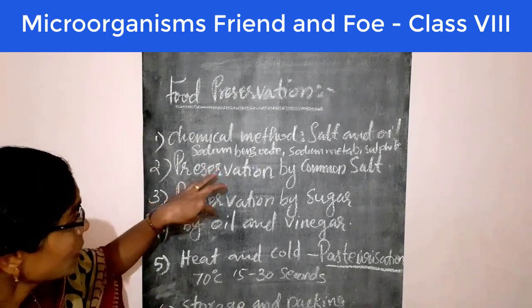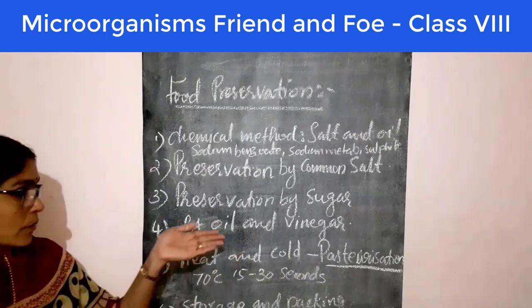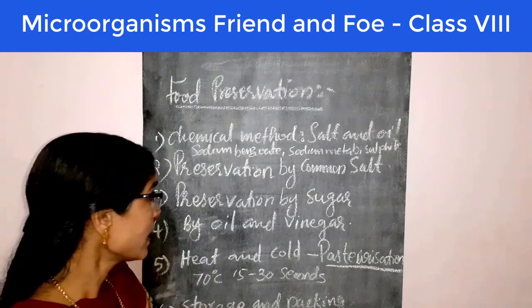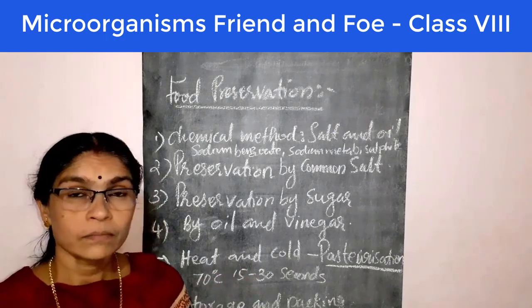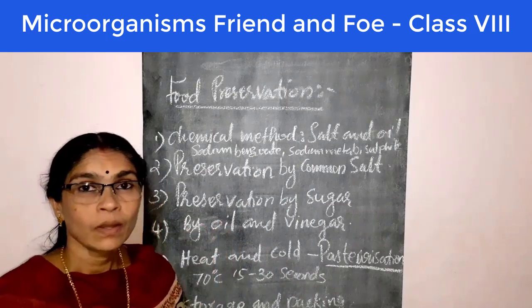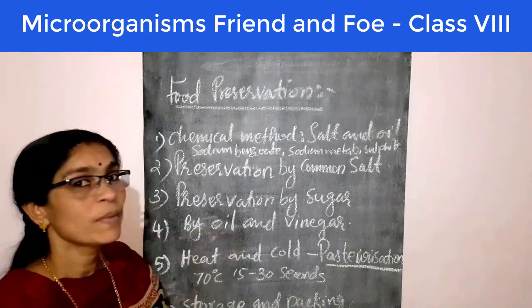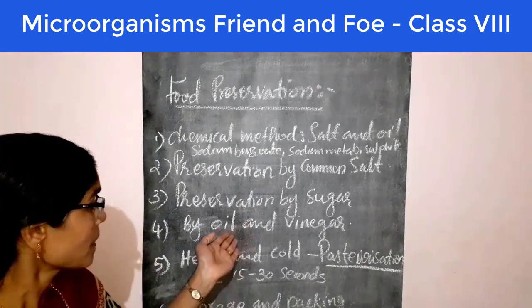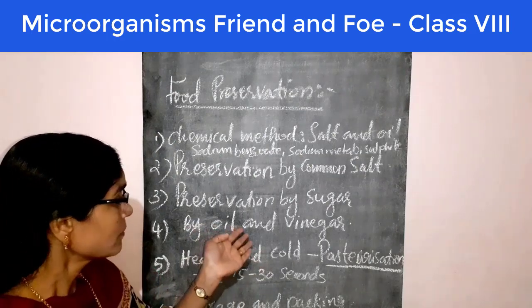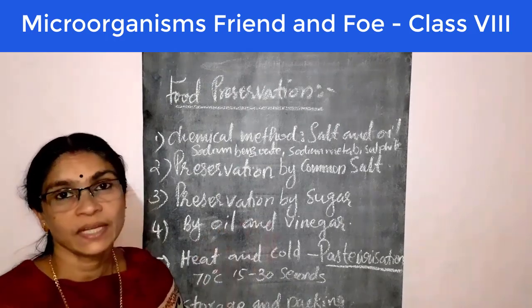Next method is by oil and vinegar. In this method, we are keeping food items like fruits and vegetables, carrot, papaya, beetroot, and also fruits like mango, pineapple, strawberry, and gooseberry, etc. We are making pickles by adding oil and vinegar.